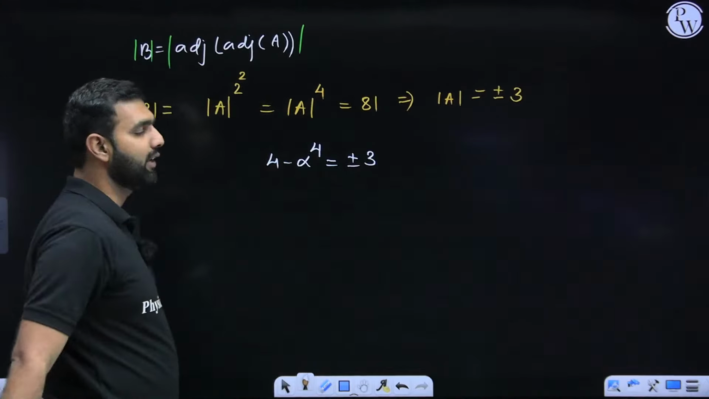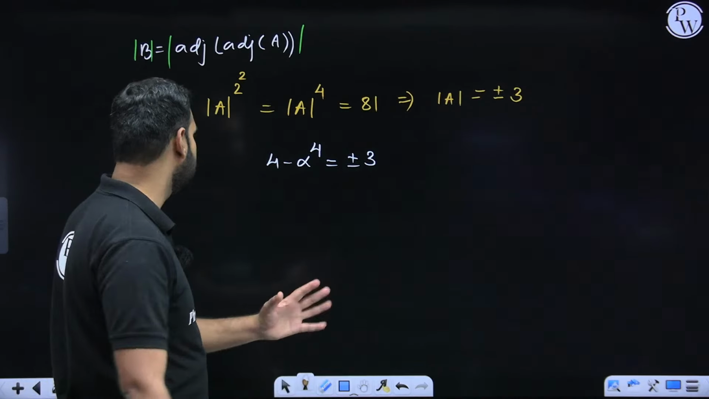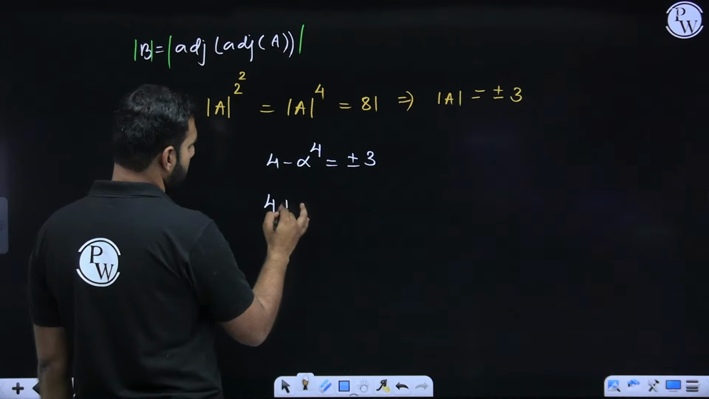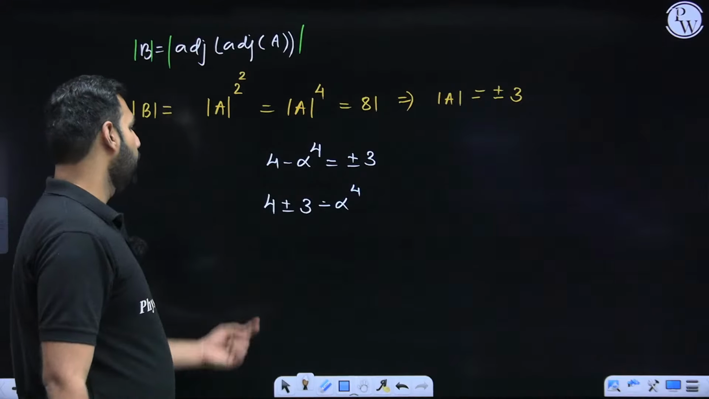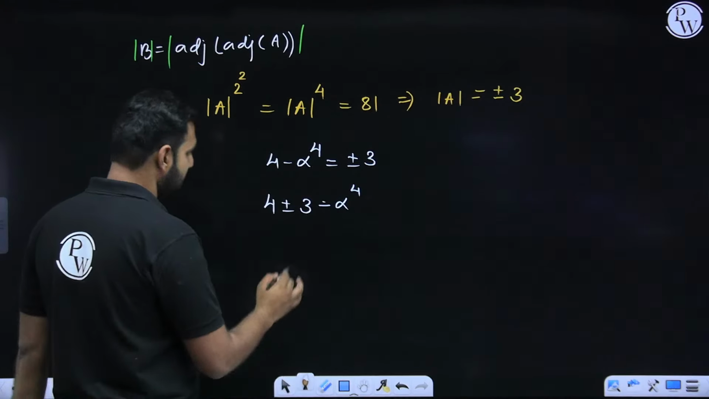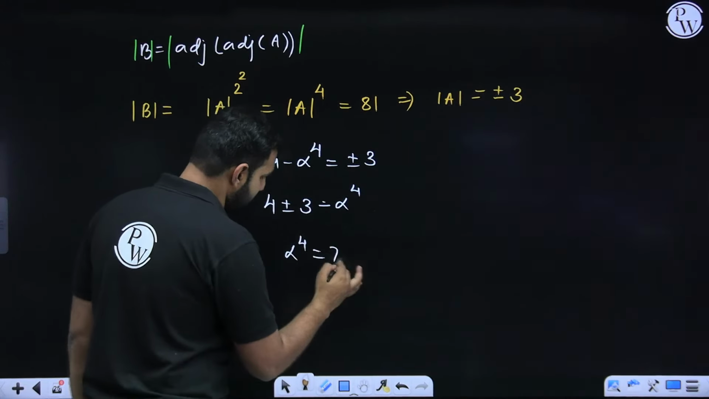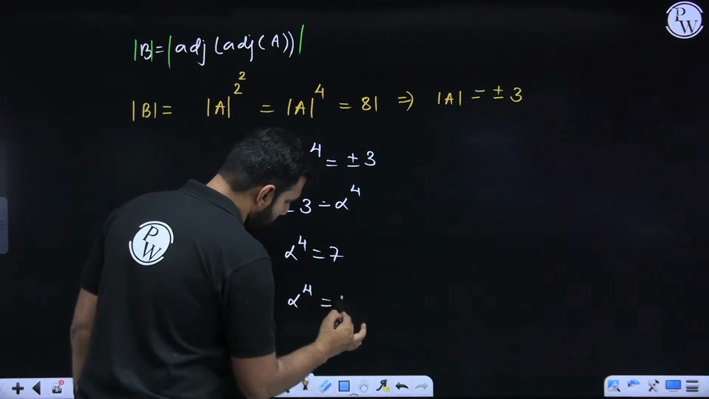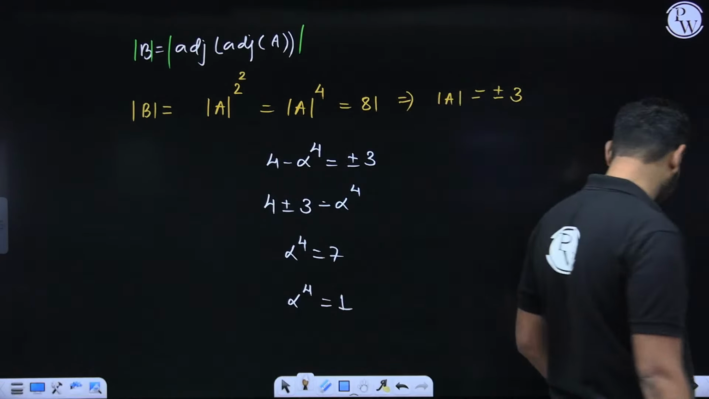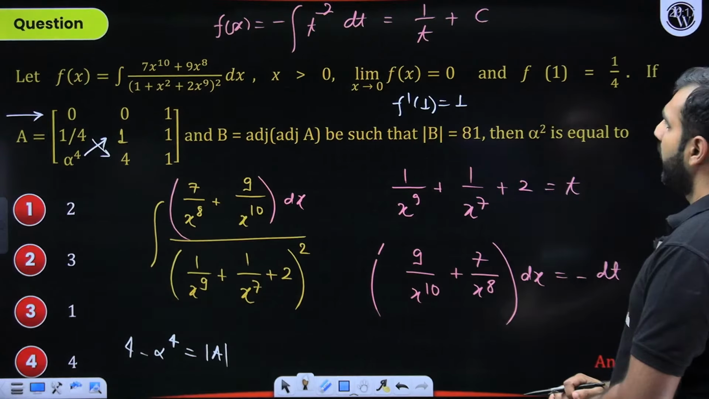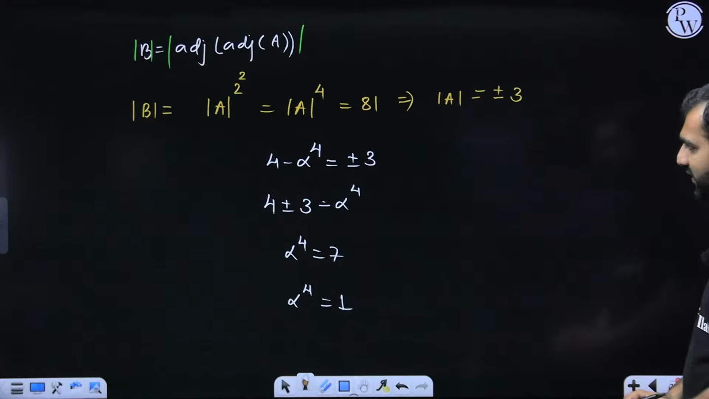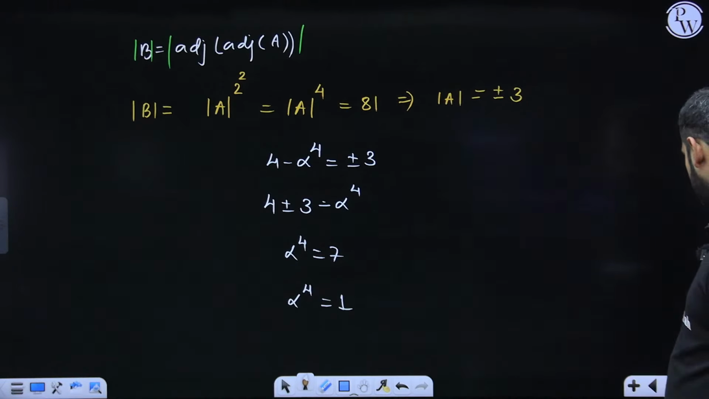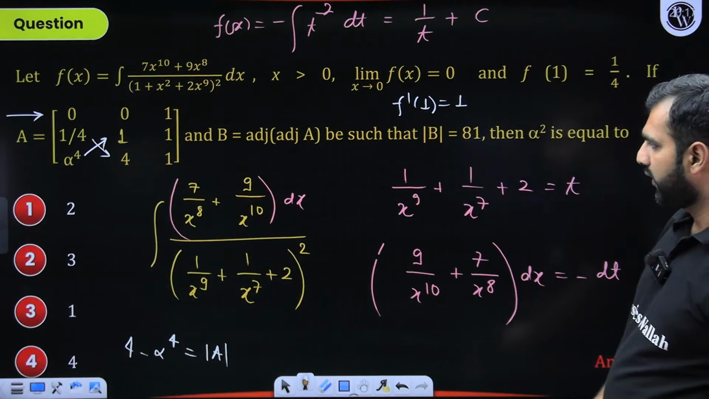From here, can you not crack alpha to the power 4? That's something really easy. So 4 plus minus 3 should be equal to alpha to the power 4. 4 plus 3 is 7. 4 minus 3 is 1. So alpha to the power 4 is either 7 or 1. Whether that you can mark the correct option. Alpha square is what we are supposed to mark, but I think the option which matches here cannot be under root 7. It should be plus 1. That is what we are given.